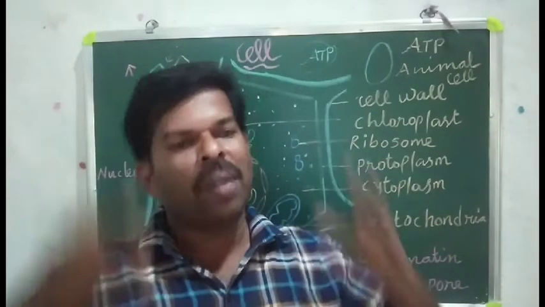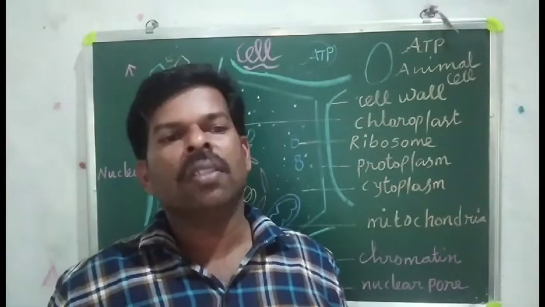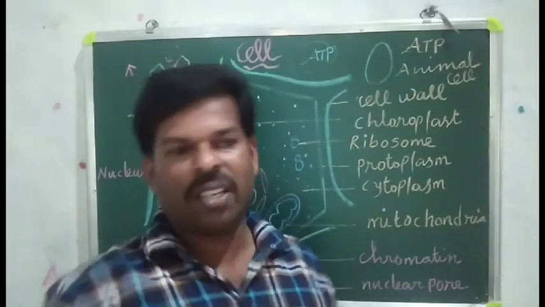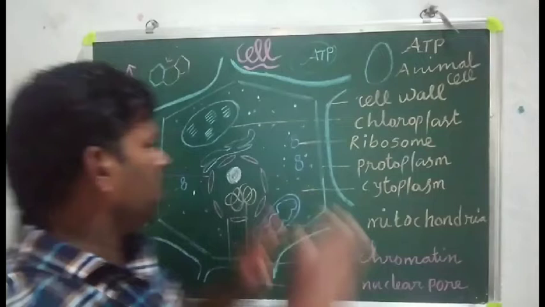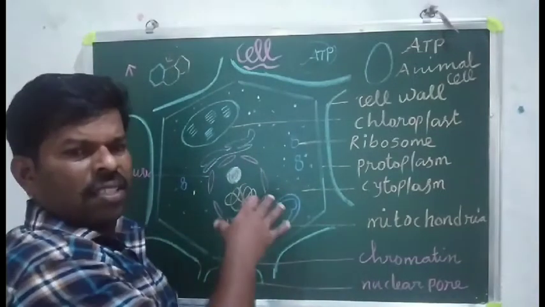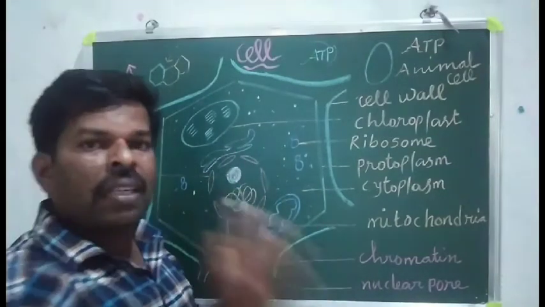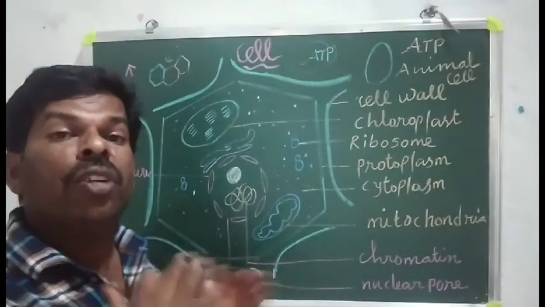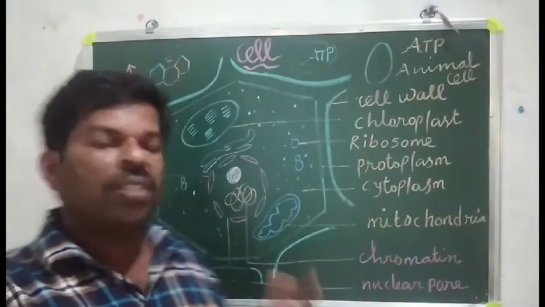Every organ is made by a cell. Top to bottom, each and every organ is made by cells. Understand? Now understood? Okay, super. Here, the next: under the electron microscope, they have a nucleus. The nucleus function means what?